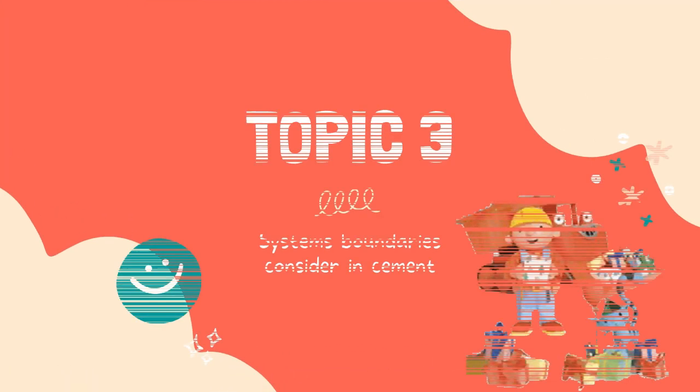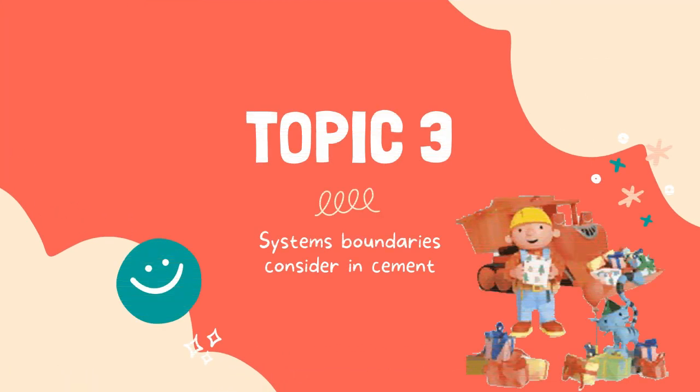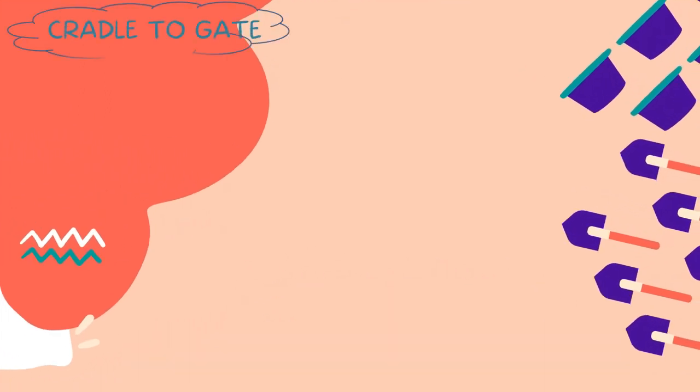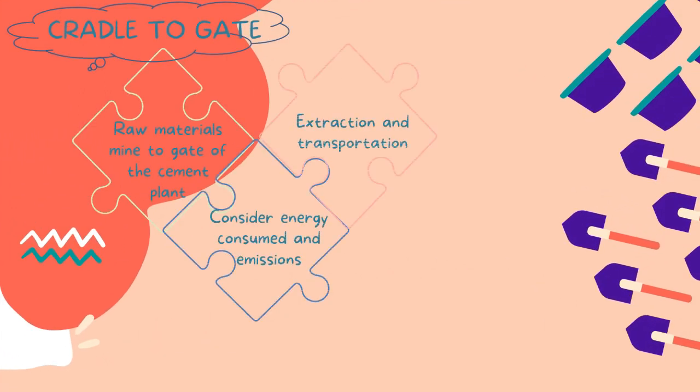Before this, we saw the stages of cradle to gate and gate to gate. Let's look more deeply at this system boundary in cement. In cradle to gate, it is the process from raw materials mined to the gate of the cement plant. This process considers energy consumed and emissions because it involves extraction and transportation of raw material from the site to the factory. The energy and emissions occur from, for example, burning of coal and carbon dioxide that produce fly ash.